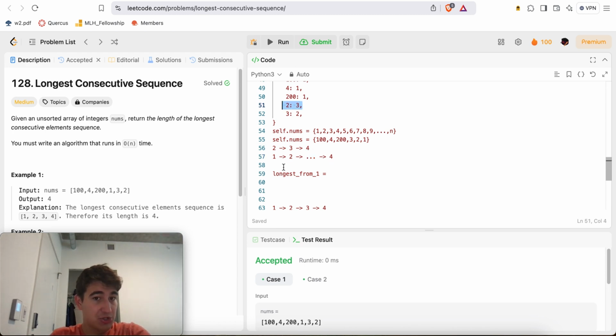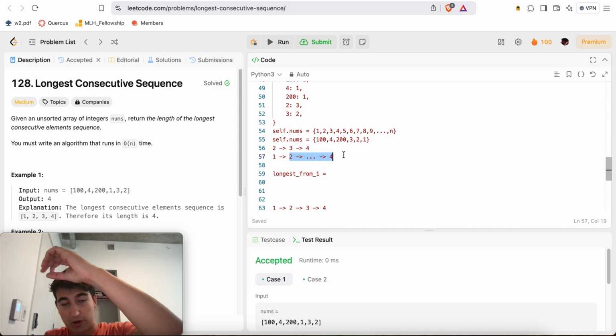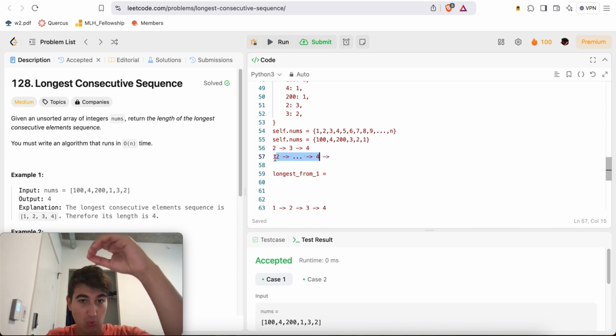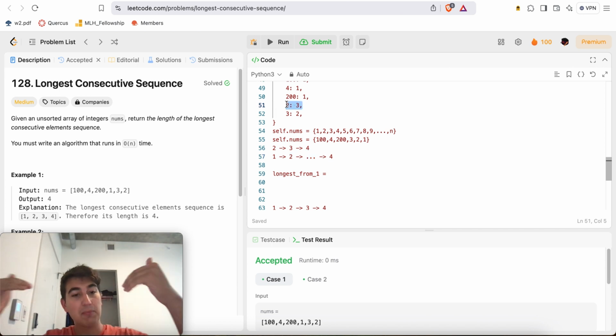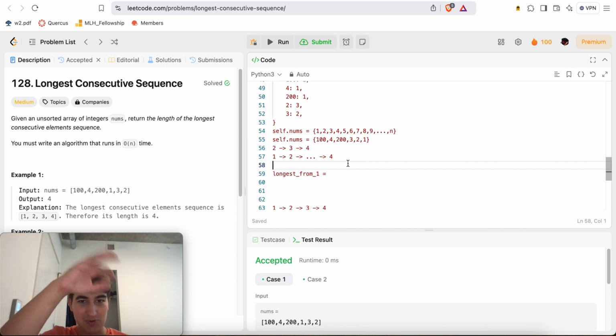So what is the length of the chain starting from 1? Well, we know that the next number after 1 is 2. So it'll be just whatever this result is plus 1, right? So 1 plus the result from 2 and onwards. 2 is 3, so it'll be 1 plus 3, which is equal to 4. So it doesn't matter where in the chain we do stuff.